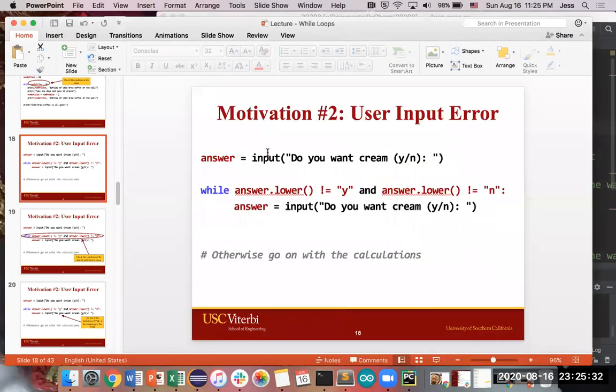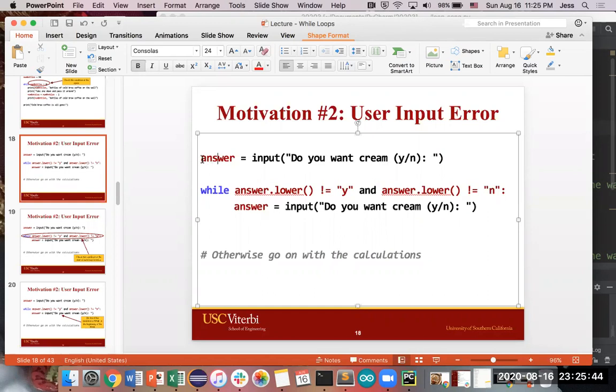Use case number 2 is, hey, I want to keep on asking the user for correct input if they keep on messing up. In the example that we have over here, first you start off by asking the user, do you want cream? Yes or no? And like we've been doing so far, you use input to take in whatever the user types in on the keyboard and store that in a variable called answer.